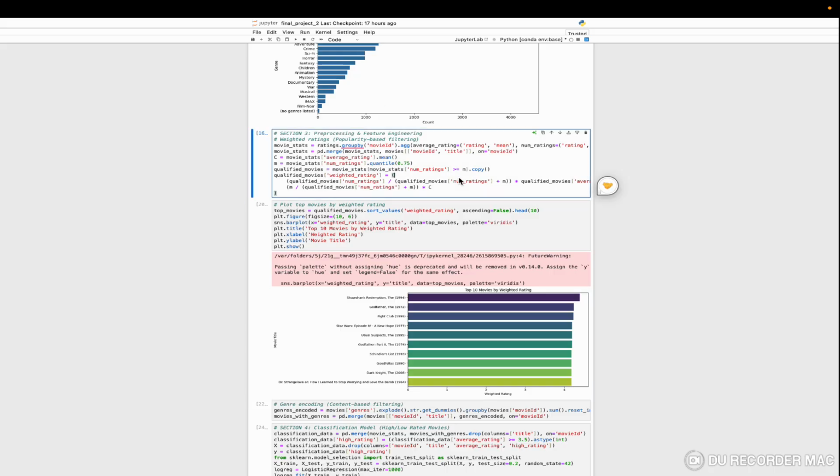For instance, if a movie belongs to genres action and adventure, this step will create two columns, one for each genre, and populate them with 1 or 0 based on the movie's genre.